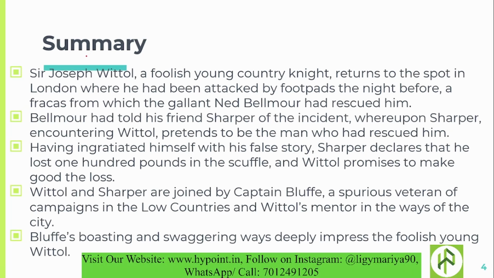Sir Joseph Whittle, a foolish young country knight, returns to the spot in London where he had been attacked by footpads the night before, a fracas from which the gallant Ned Belmore had rescued him.